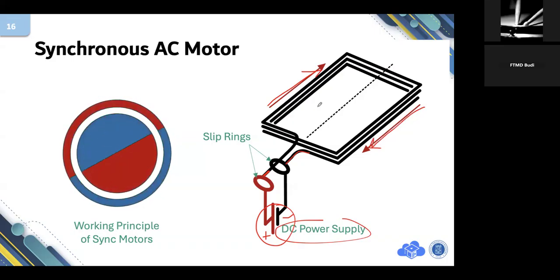Using the right hand rule, it will create a magnet where this is north and that one is south. So this coil will behave as a magnet, similar to a permanent magnet. Is that related to your question?